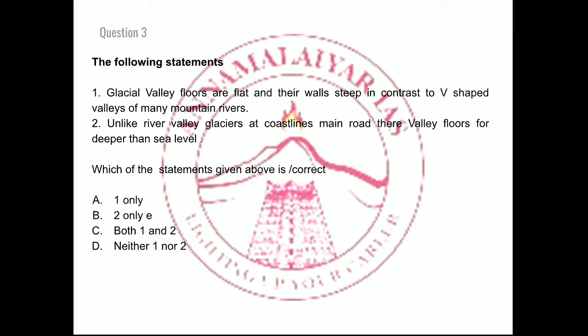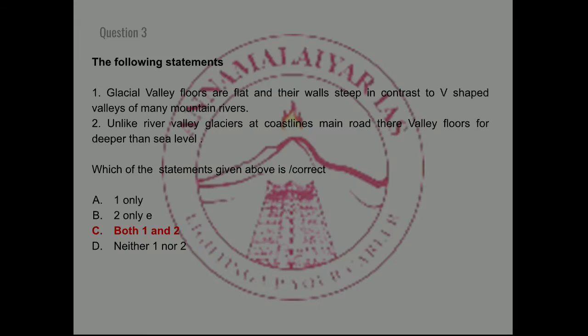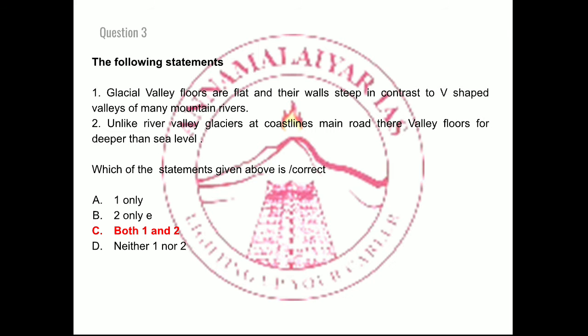Sometimes the glacier erodes even below the sea level. So that is also possible. Glacial erosion takes place even below the sea level. So the right answer with respect to this question is option C, that is both the points are right, both 1 and 2. So let's move on to the next question.